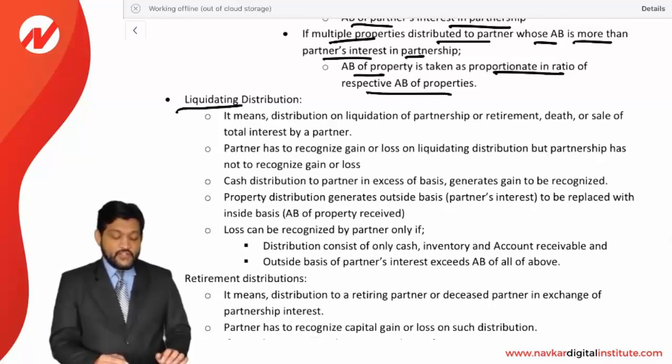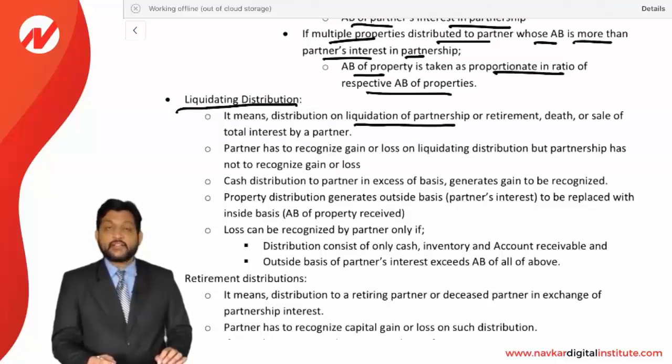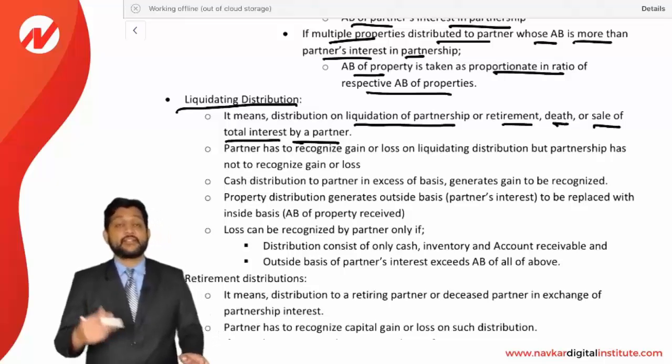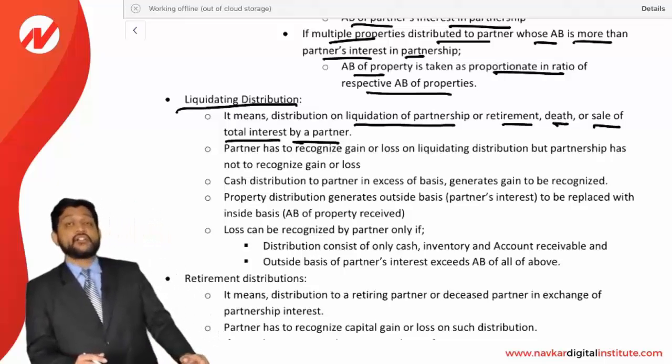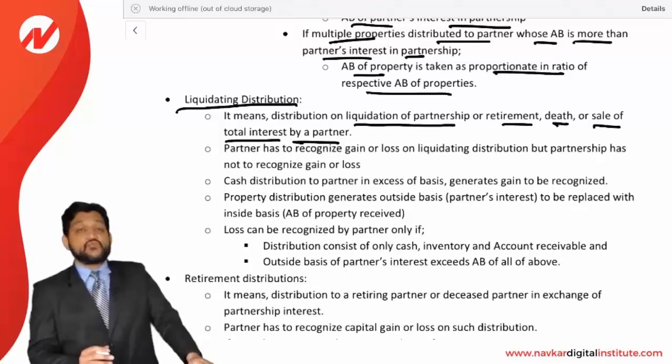Now we are talking about a liquidating distribution. Liquidating distribution means a distribution on liquidation of the partnership, when the partnership is being liquidated, or retirement, death, or sale of a total interest by a partner. If any partner retires, if any partner gets deceased, or he sells his total interest to an outsider, at that time how will the calculation be?